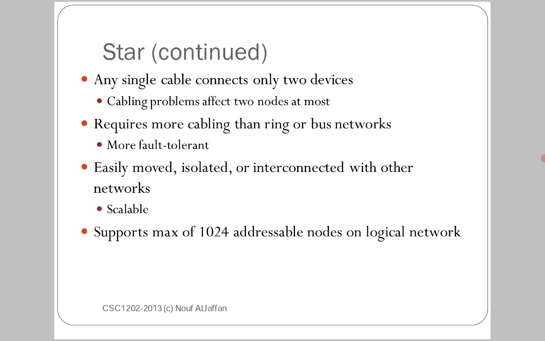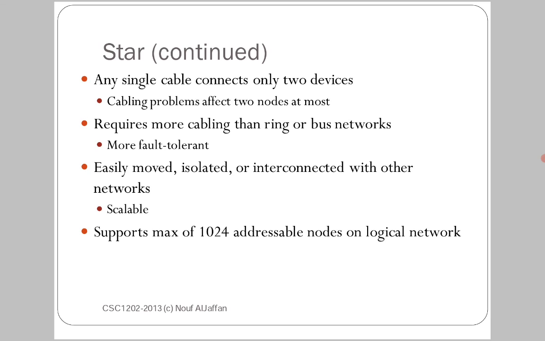So in a star network, if one cable or one connection is disturbed, only those two nodes or computers or devices may be affected, and the rest of the network remains the same. Requires more cabling than ring or bus network, more fault tolerant. Means generally it requires lengthy cable and network instruments, more fault tolerant.